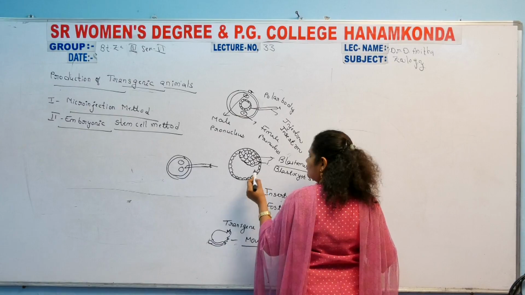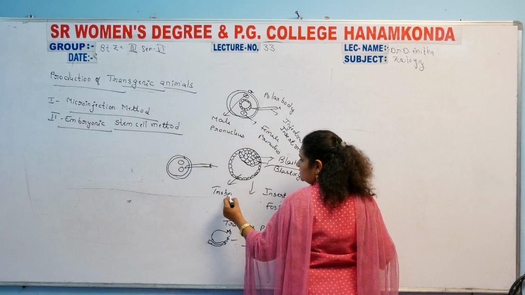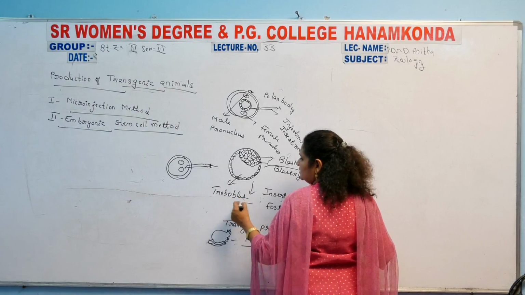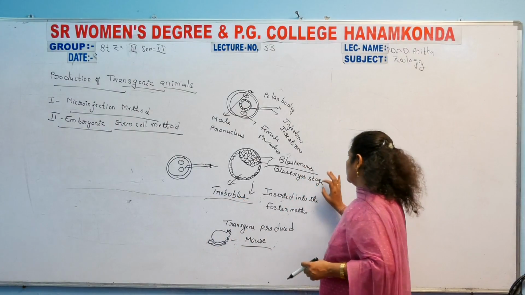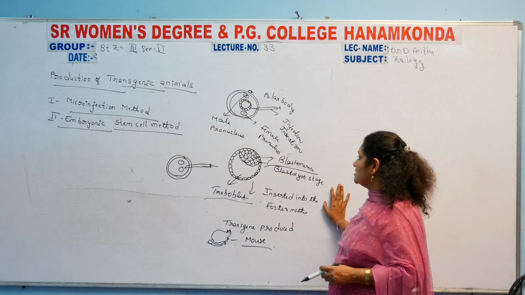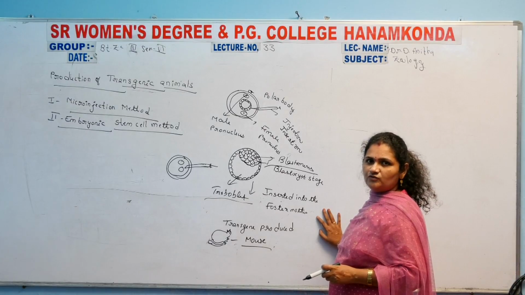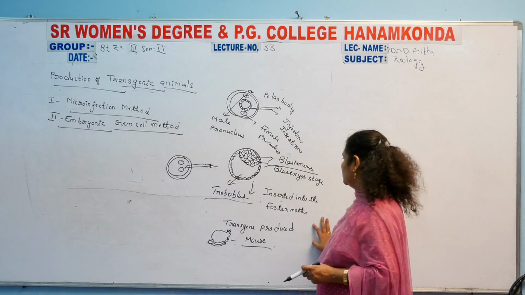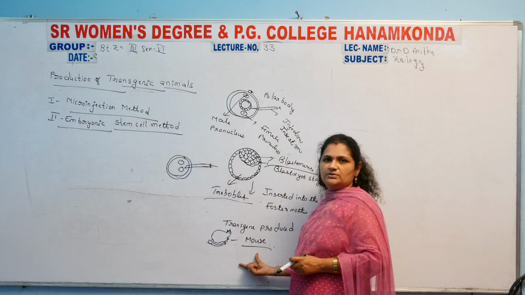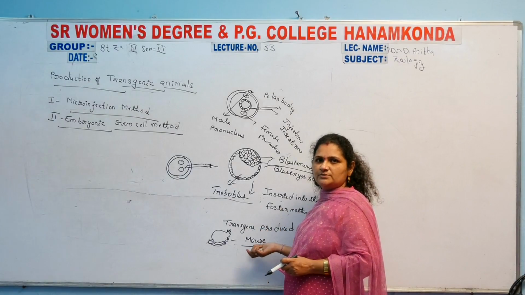These are the blastomeres, and this is the trophoblast. It is considered a trophoblast cell. So it is totally the blastomeres, the blastocyst stage. See this, this stage is inserted into a foster mother, and in that mother the transgenic mouse is formed. The transgenic mouse is produced by the microinjection method.